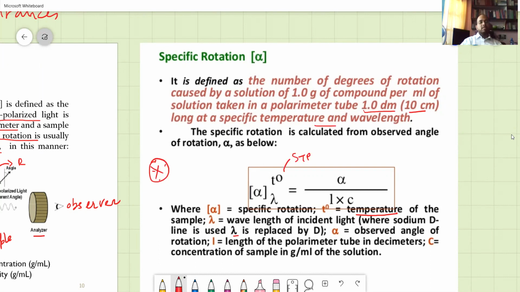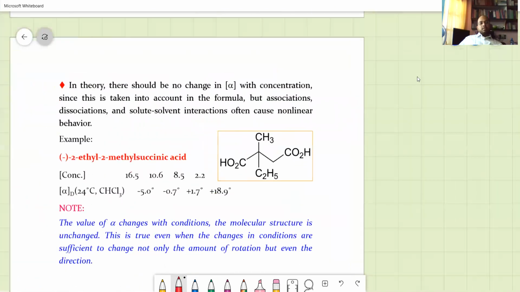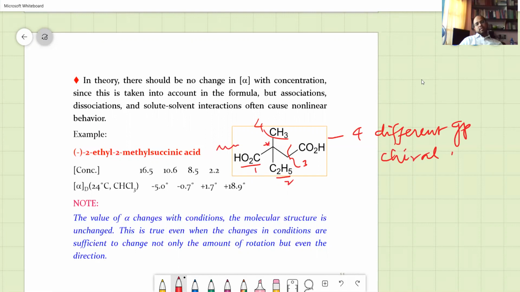Not much experimental detail is needed, but I'm telling you what actually happens. The asymmetric center will be there, and when the plane polarized light passes through it, you will have one group, two groups, this is the third group, and this is the fourth group, four different groups, and that is what we call the chiral center, and therefore an asymmetric carbon atom.